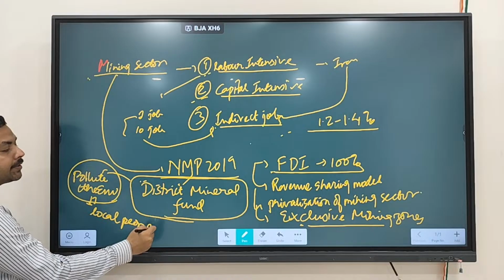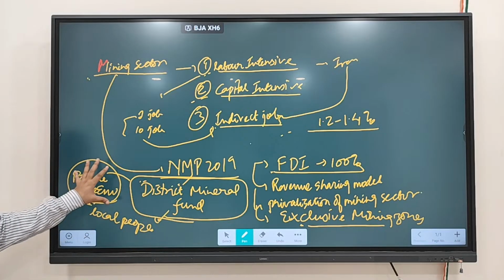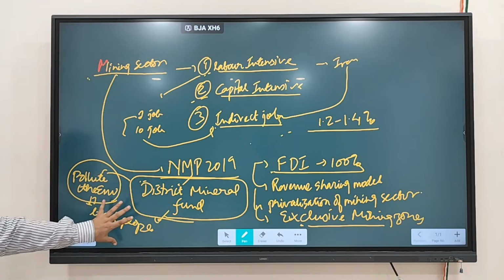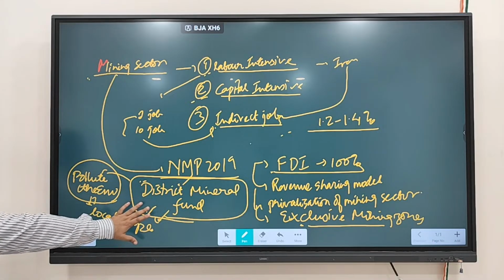That's why this fund is being created. Let's say certain chemicals mix with groundwater, then it will create problems for the local people who are drinking that water.